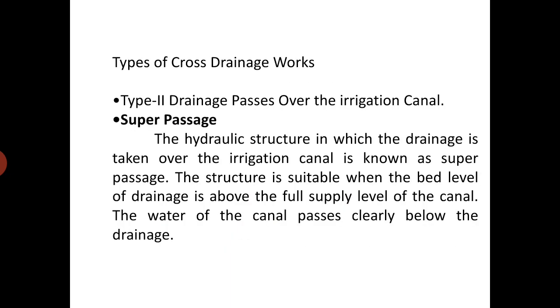Next condition, the drainage or river passes over the irrigation canal. In that, the first type is super passage. The hydraulic structure in which the drainage is taken over the irrigation canal is known as a super passage, and it is constructed when the bed level of the drainage, that is the bed level of the river, is above the highest water level of the canal.